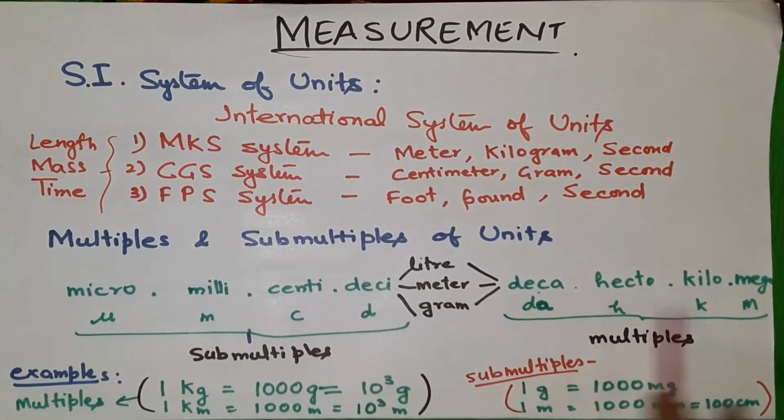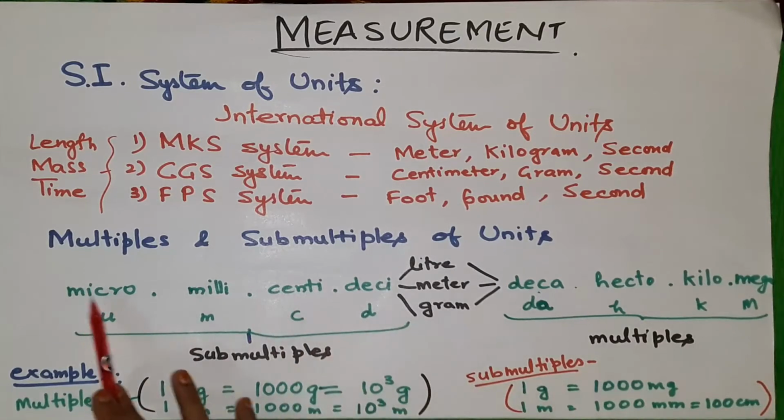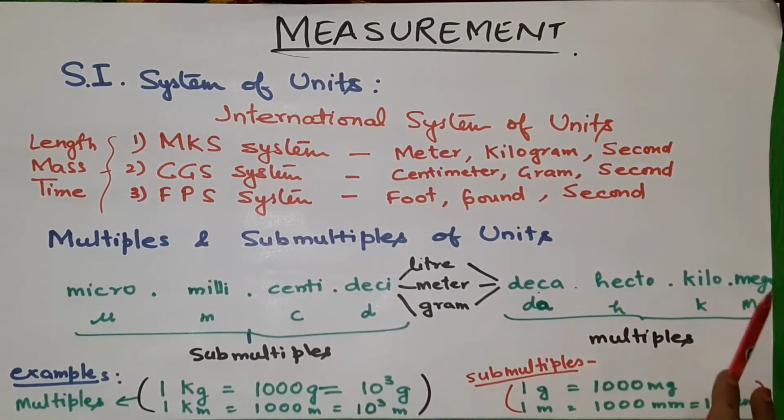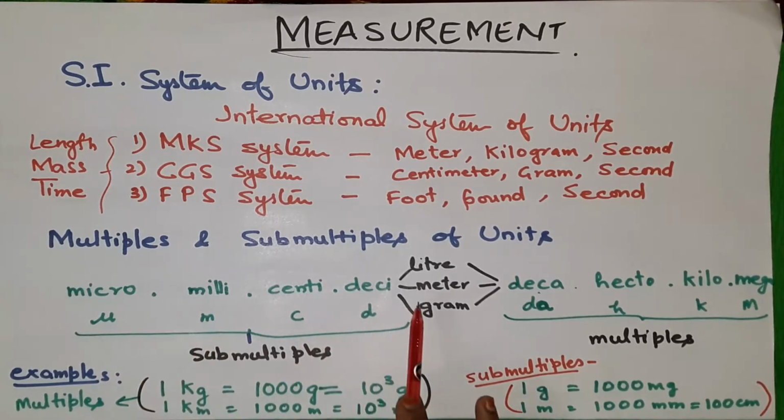One very interesting way of learning the multiples and the sub multiples: starting from the sub multiples and then multiples, it is micro, milli, centi, deci, then meter or liter or gram, deca, hecto, kilo and mega. So micro, milli, centi, deci, deca, hecto, kilo, mega, like that you can learn. This side the sub multiples are there and this side the multiples are there.